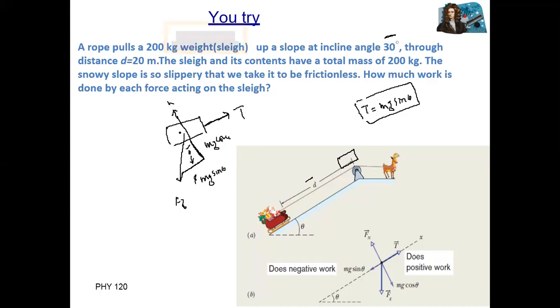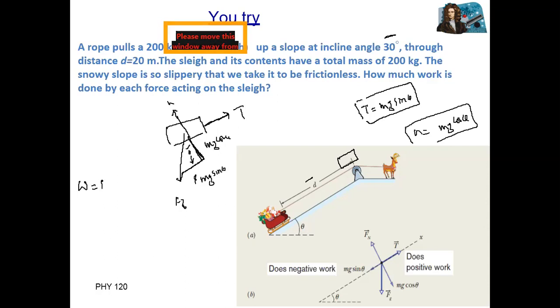You can see normal force equal to this downward component. This component actually mg cosine theta. So normal force equal to what? Normal force is equal to mg into cosine of theta. So this is normal. Again, we have formula. We know that work done is equal to what? F dot D, displacement, where distance is given. Distance is equal to 20 meters.